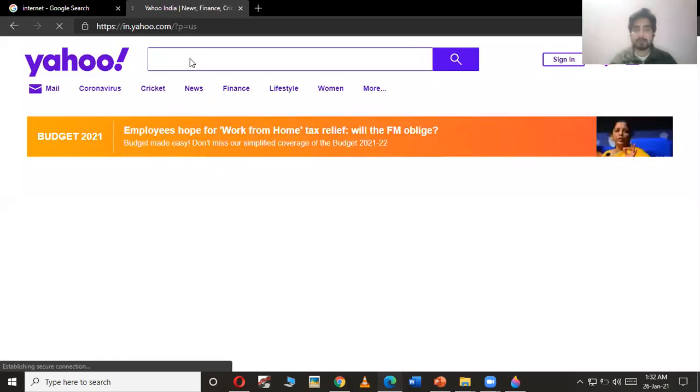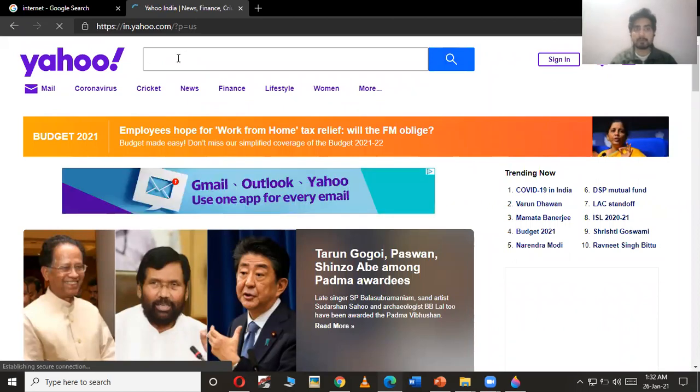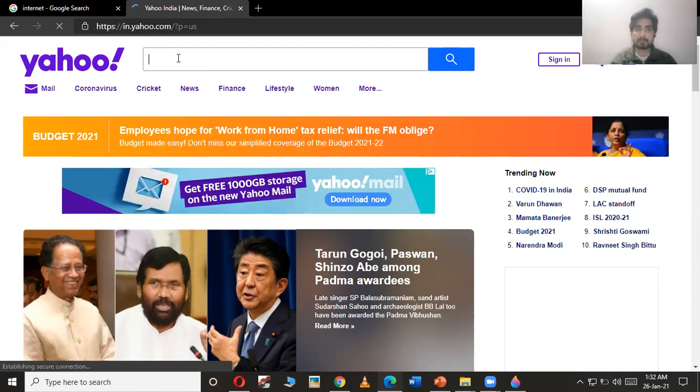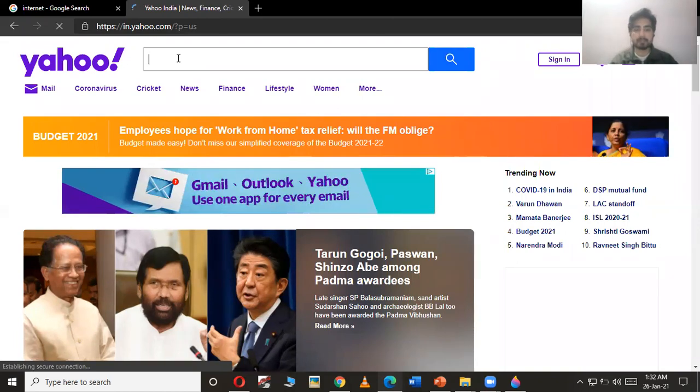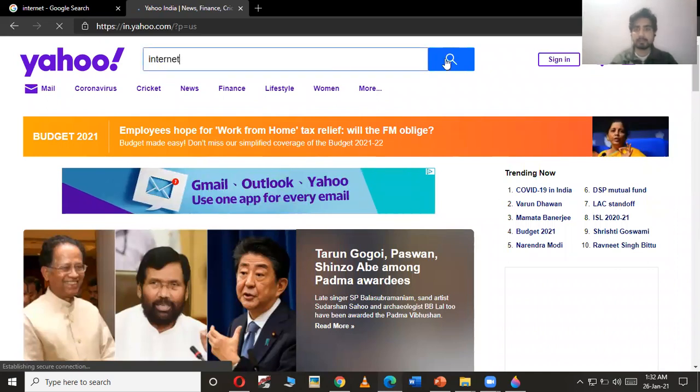In this also you can see there is a search bar provided. In this you just have to type the text related with the search of your content. Suppose you want to search for internet only, just type the word internet in the search bar, press the enter key, or you can click on this magnifying glass icon.